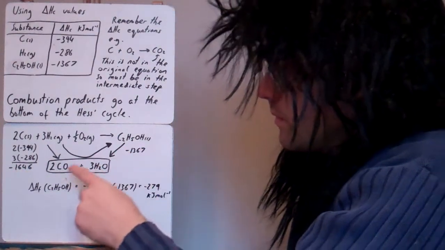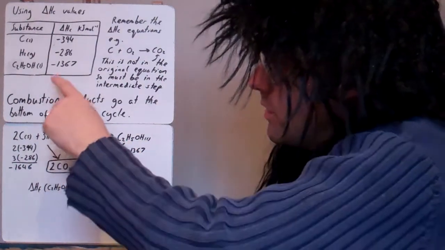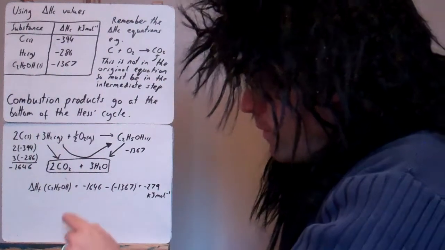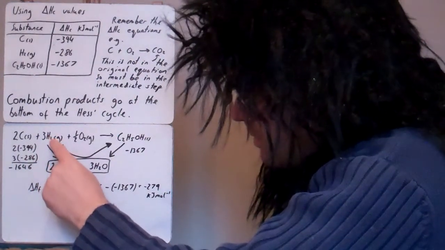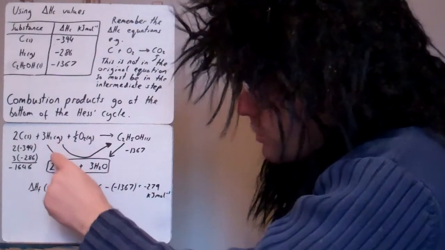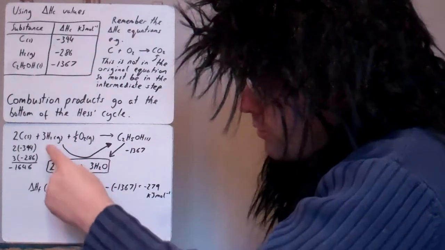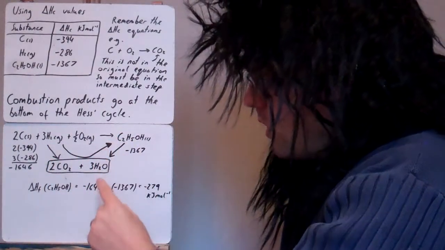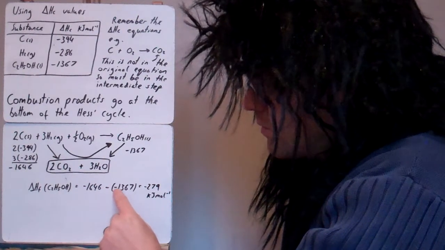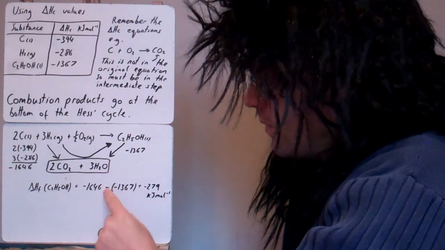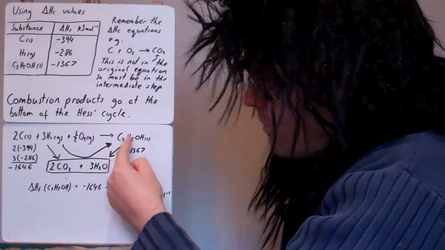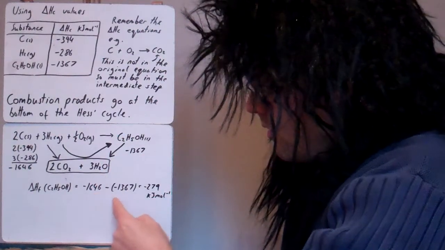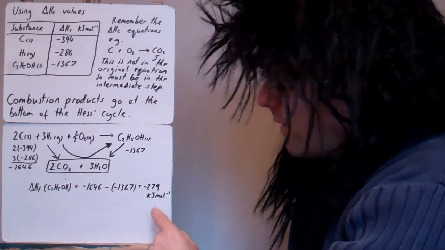Okay, this one, there's only one of them being combusted, so it's taken directly from here and that's put in there. Okay, so the enthalpy of formation then is we take this value, because we're going in the same direction as this arrow. Okay, combustion arrows point downwards towards combustion products. We're in the same direction as that one, but then we're going in the opposite direction of this one. So we put a minus in front of it there, so it's minus minus. Okay, because that's already a minus number there. Because we're doing this reaction in reverse. Okay, the opposite of combustion of ethanol. Do that sum, and then we get that value there.